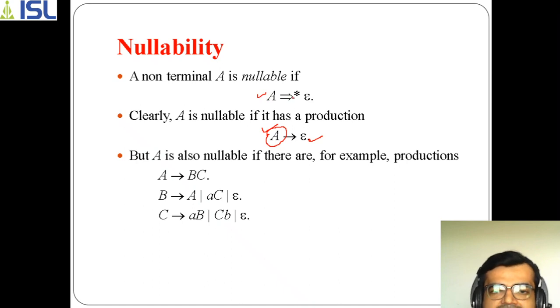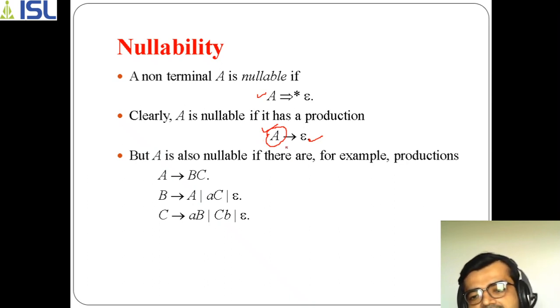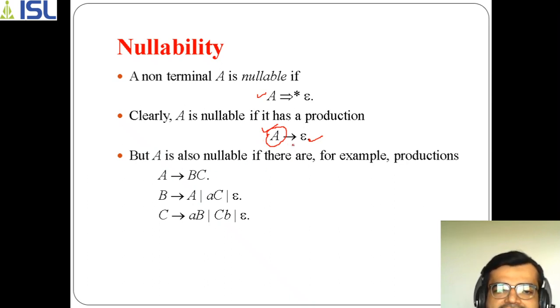And if it has epsilon, or any combination with epsilon, then also A becomes nullable. The condition for nullability of a particular symbol is that if it derives epsilon, then that symbol becomes nullable.